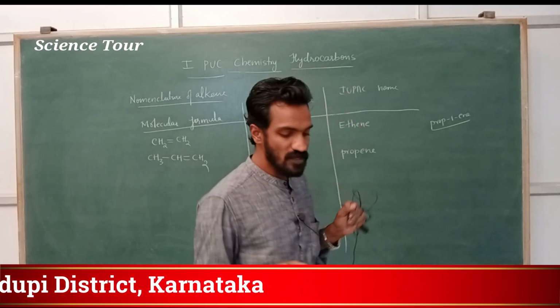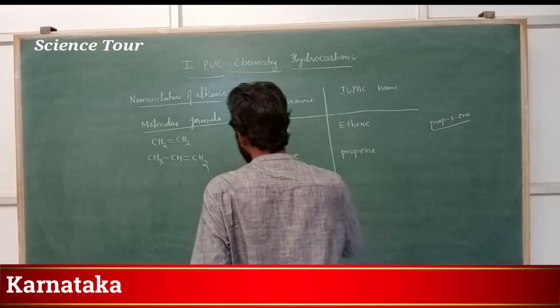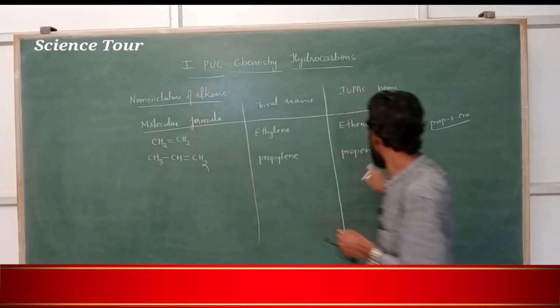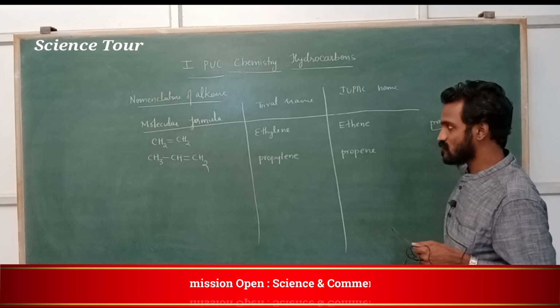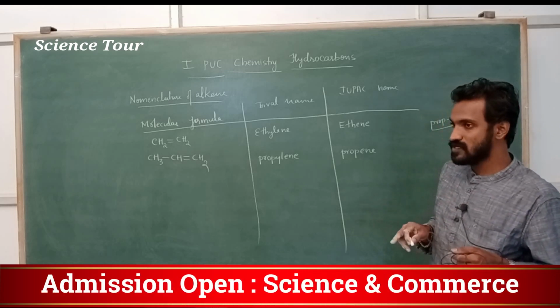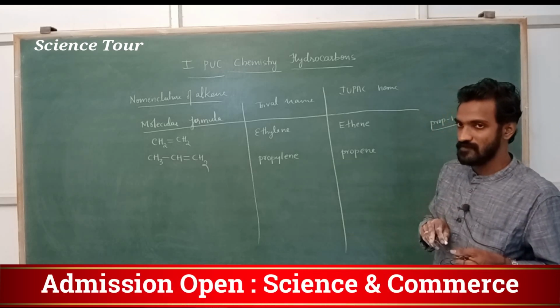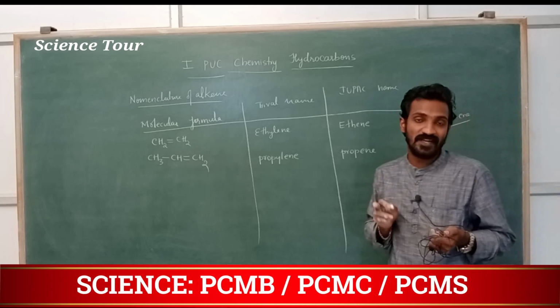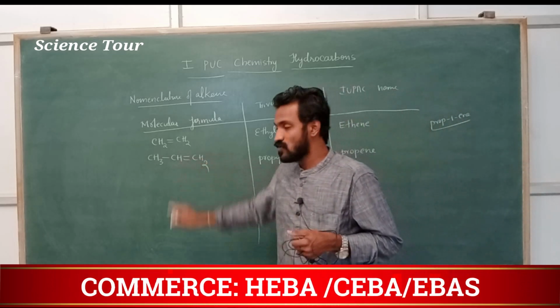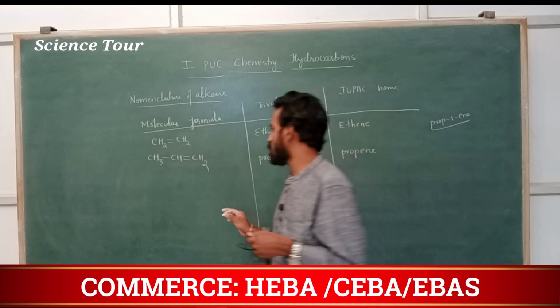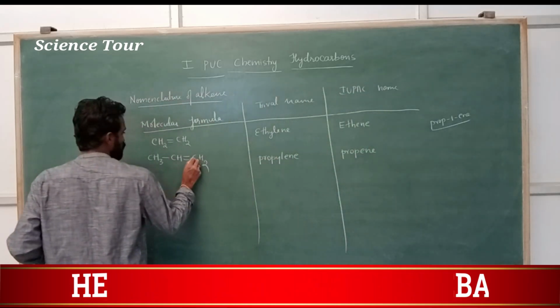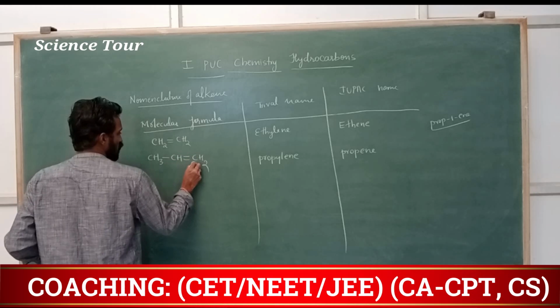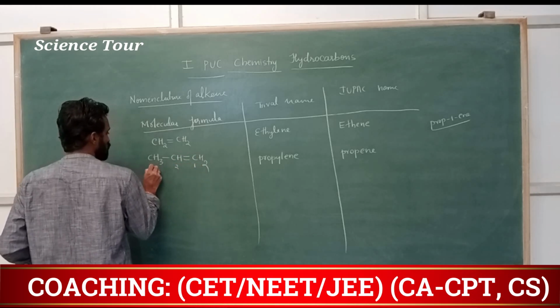But propene means the double bond is in the first position, so you can mention that position also. If the double bond is in the second position, you have to mention that position every time: prop-2-ene. But if it is in the first position, no need to mention which position. For example, name this one from here: 1, 2, 3.